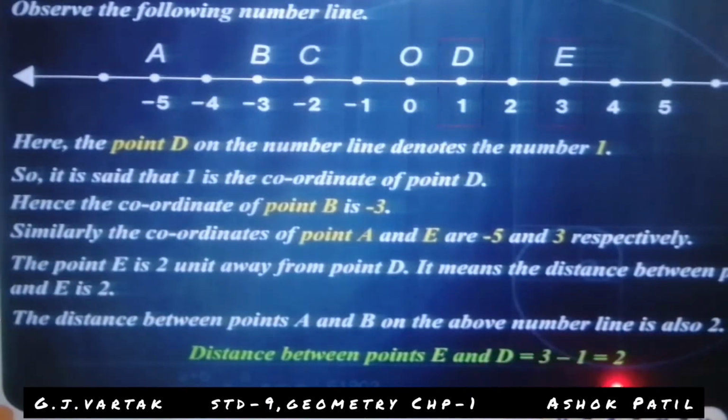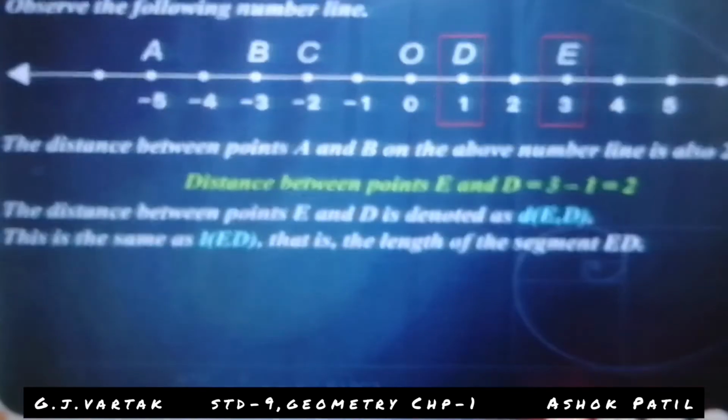Look at here. 3 minus 1 is equal to 2. Then the distance between point E and D is denoted as d(E, D). This is the same as the length of ED. You see here, distance has a comma, d(E, D), but the length of ED is written without a comma.